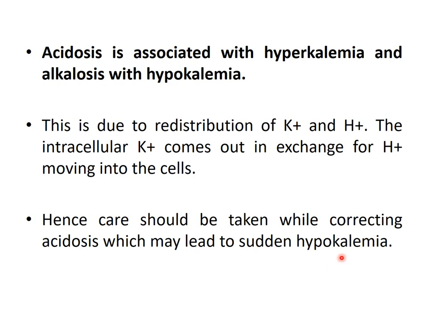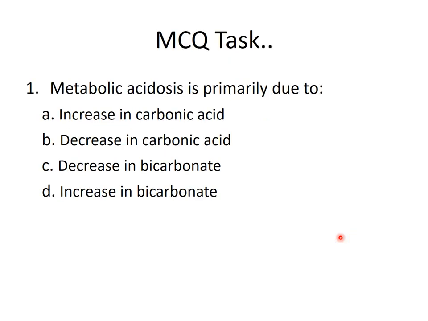So always remember that when you are treating any acid-base disorder, simultaneously you also have to watch the potassium level in the blood, because it may lead to sudden hypokalemia or hyperkalemia depending on the primary acid-base disorder. So we have to check the potassium level, and simultaneously treat the actual condition.